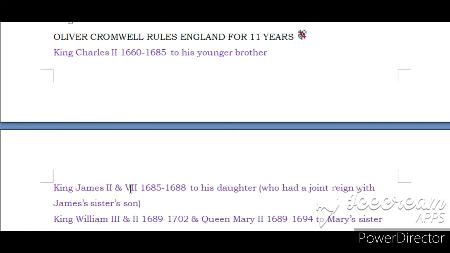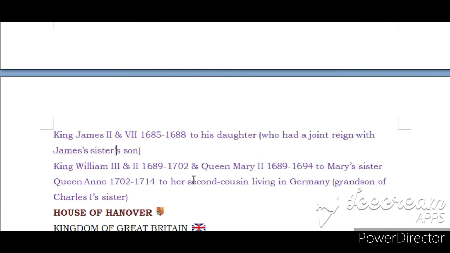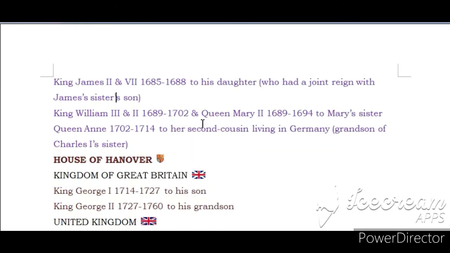The throne then went to James's daughter, Mary II, who had a joint reign with her husband, William III and II, who happens to be her very own cousin until Mary died. After William died in 1702, Mary's sister Anne took the throne. During her reign, England and Scotland merged to become Great Britain. But since Anne's son died before she did, with her, the House of Stuart came to an end.